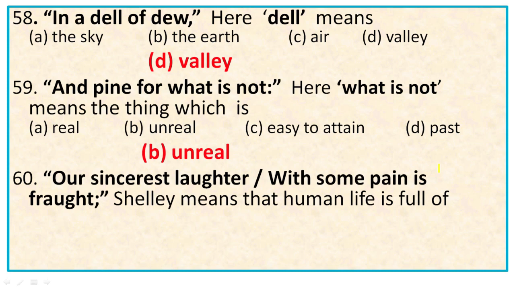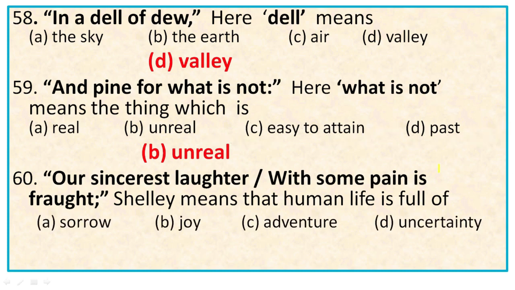Then, question number 60. Our sincerest laughter with some pain is fraught. Here Shelley means that human life is full of sorrow, joy, adventure, uncertainty. Obviously, sorrow. Because according to Shelley, human life is full of sorrows and sufferings. But the bird, that is Skylark, lives amidst extreme happiness. So the right option is A, sorrow. Completed all the questions.